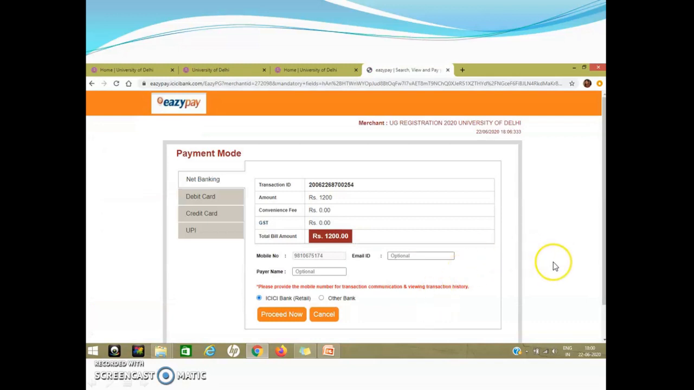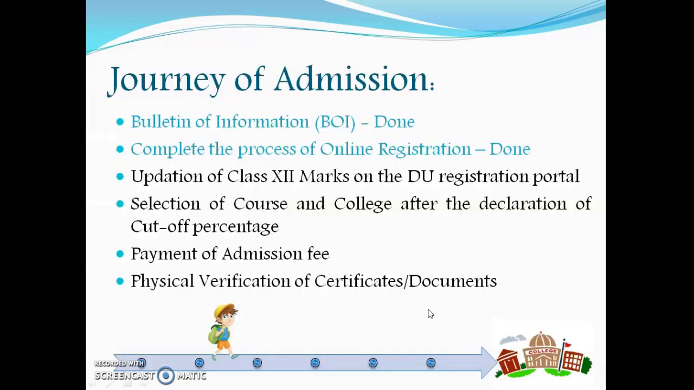It will redirect you to the payment gateway page where you have a lot of options to pay this registration fee. You can pay it either by net banking, debit card, credit card, or UPI. This email ID here is optional as well as this payer's name, but it is recommended that you fill in this email ID as well as your name, so that in case of any failure of transaction or dispute in transaction, it will be easy for us to trace it. And then once you submit, you will pay and you are registered.